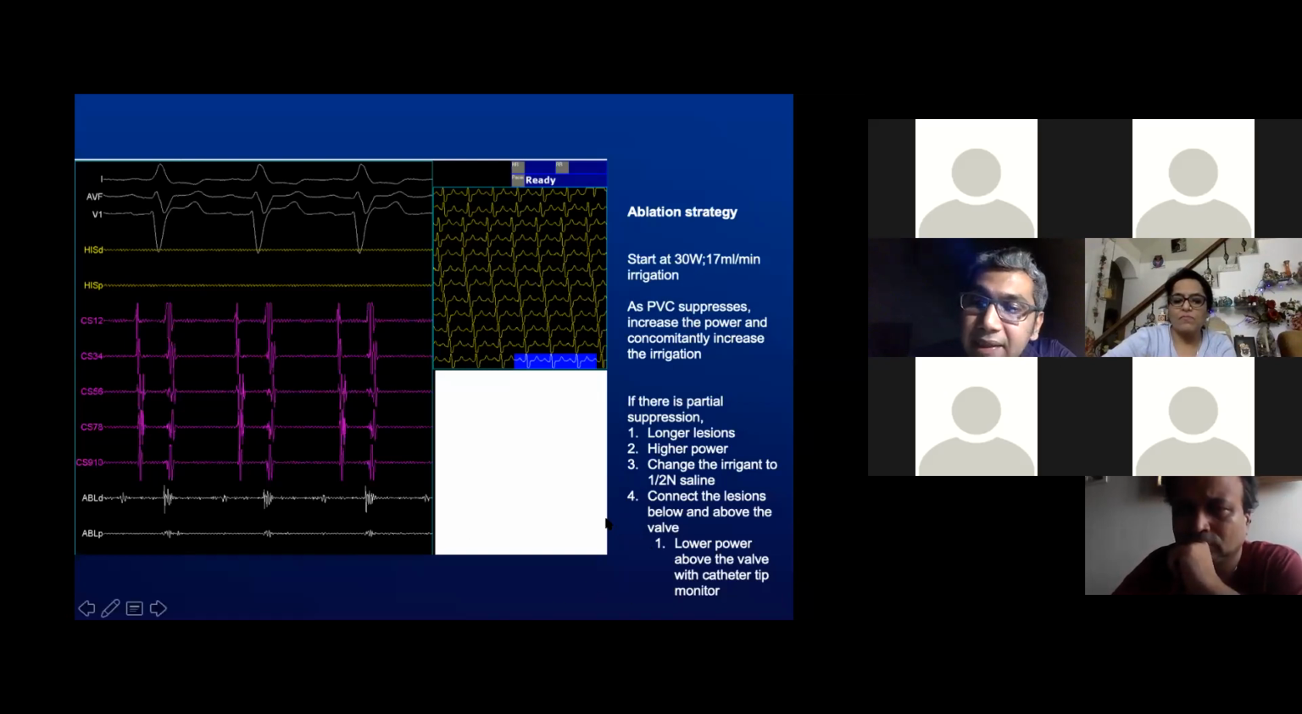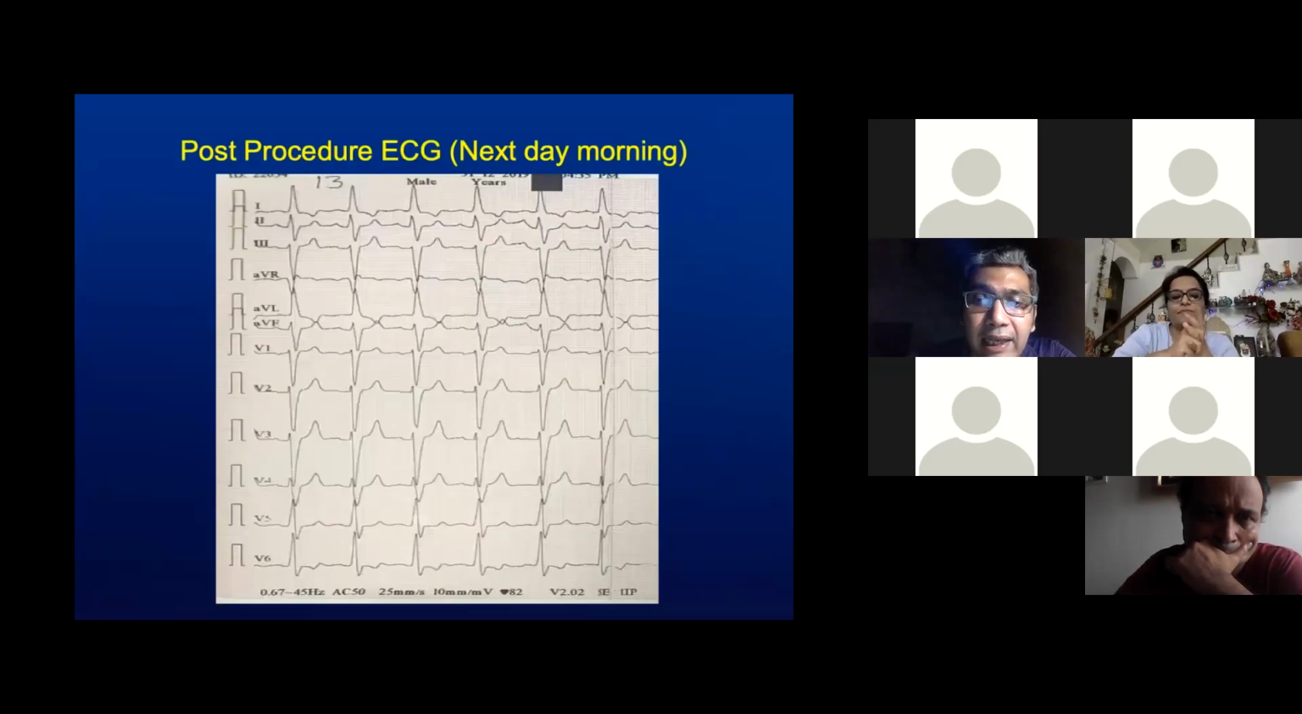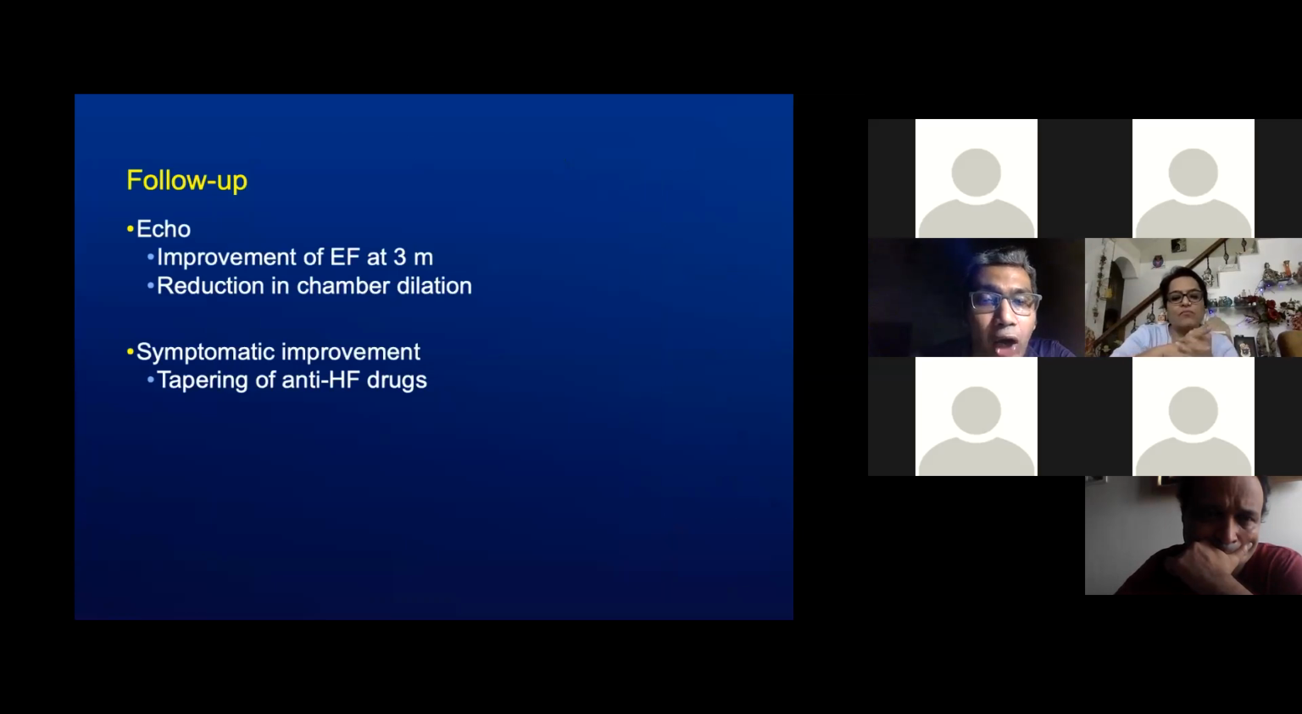Once we completed this set of lesions, there was no PVC noted. There was myocardial change noted at the local site as evidenced by the fractionation of the local electrogram. And on follow-up the next day too, we were free from PVCs. The patient is currently on follow-up at 3 months. Echo shows significant improvement in the ejection fraction. There is a reduction in the chamber dilatation. Since there is symptomatic improvement, we are attempting tapering off of the anti-heart failure drugs at present.